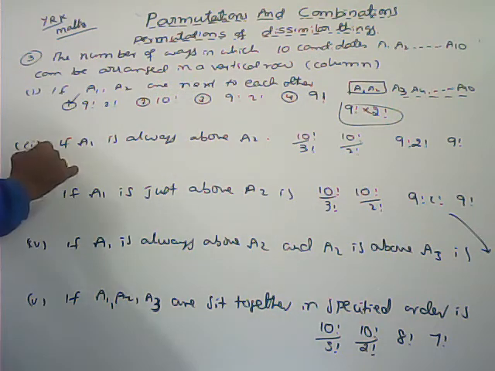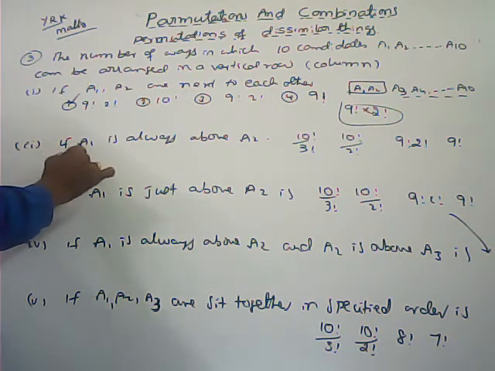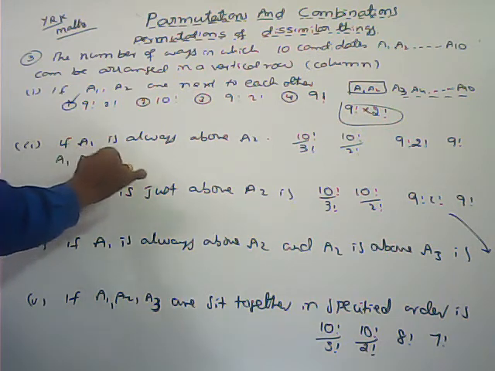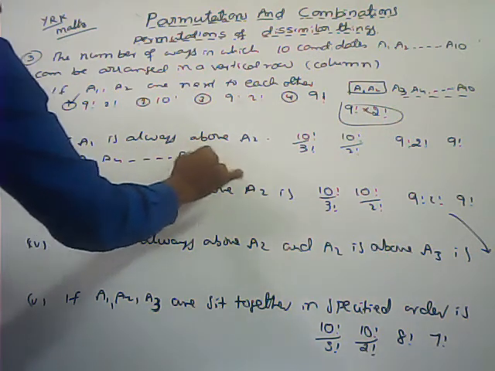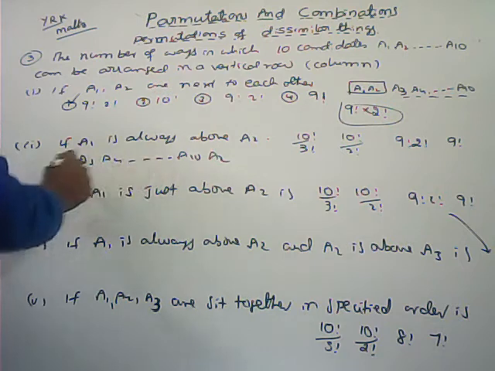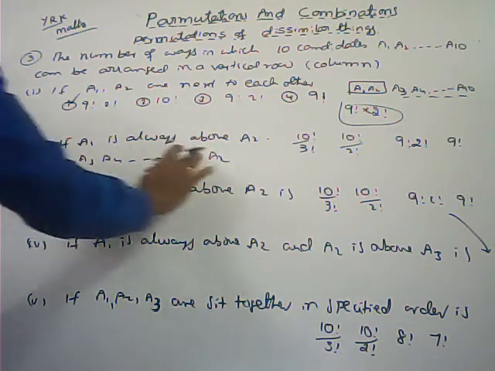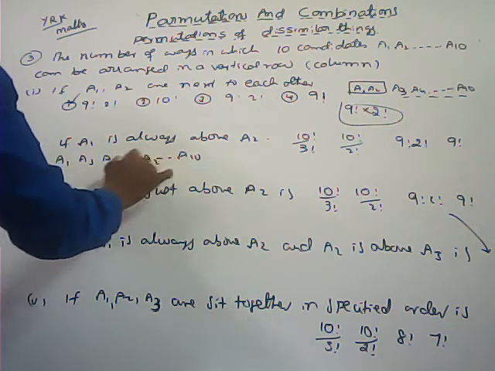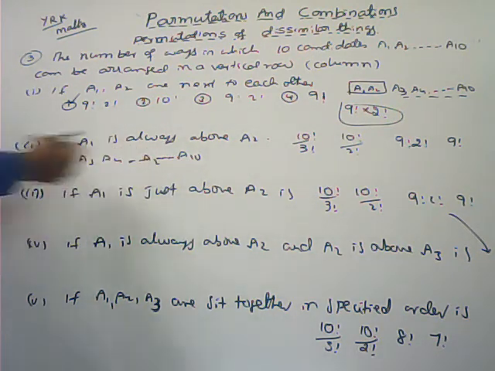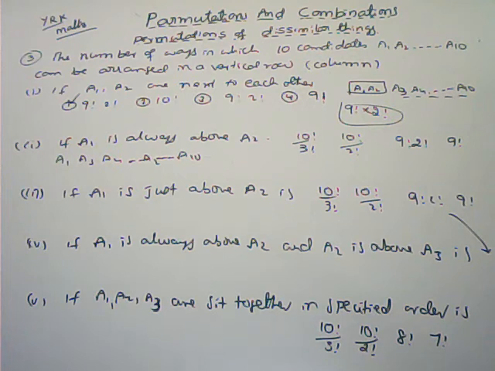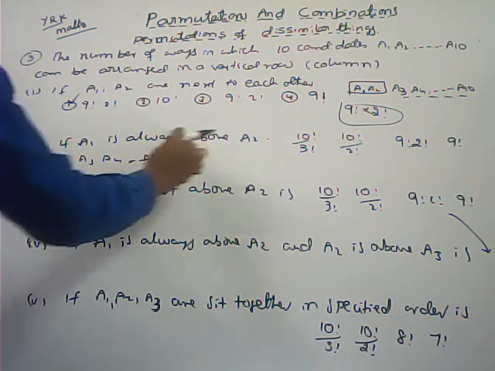For example, A1, A3, A4, A10, A2. In this arrangement also A1 is above A2 only. Otherwise, if I keep A2 here, here also A1 is above A2 only. Like that, that many arrangements are there. So here what I am doing, A1 is always above A2.